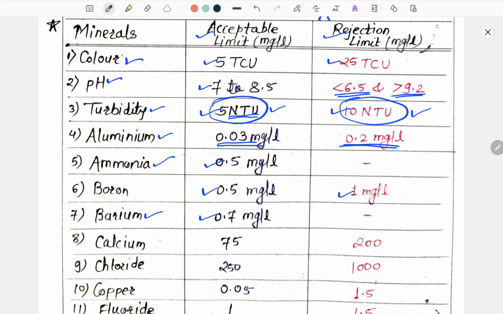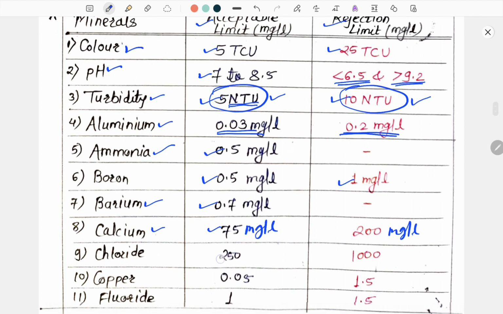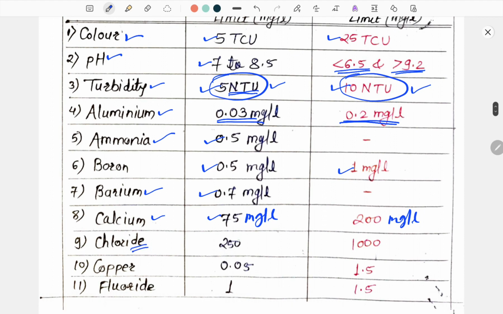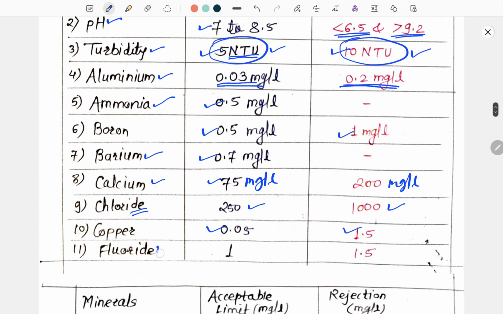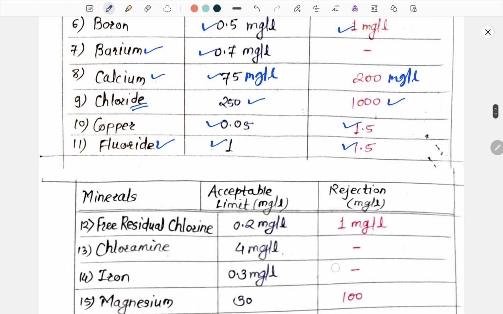The next mineral present in raw water is calcium. Its acceptable limit is 75 mg per liter and the rejection limit is 200 mg per liter. The acceptable limit for chloride is 250 mg per liter and the rejection limit is 1000 mg per liter. For copper, the acceptable limit is 0.05 mg per liter and the rejection limit is 1.5 mg per liter. For fluoride, the acceptable limit is 1 mg per liter and the rejection limit is 1.5 mg per liter.